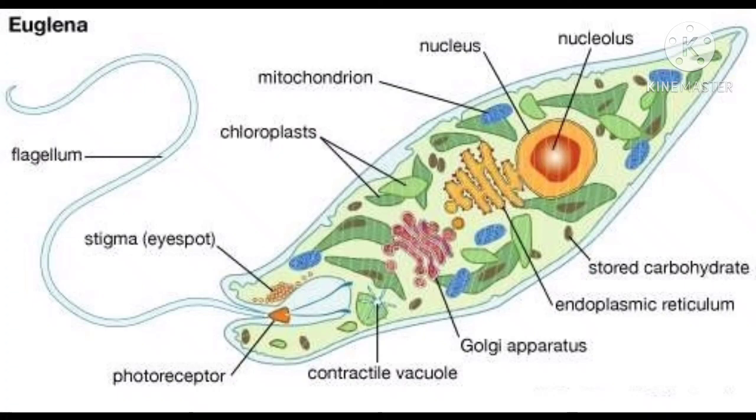So this is the actual structure of Euglena. You can see the entire body without a cell wall, and the presence of flagella, with the help of which it does locomotion, and chloroplasts and other pigments are also present. Because of that, sometimes it works as an autotroph, and sometimes it lives like a heterotroph.